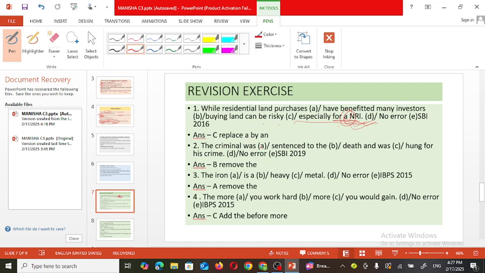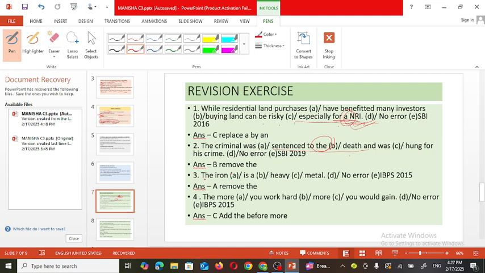Next, the criminal was sentenced to the death and was hanged for his crime. So the criminal was sentenced to the death. So there is no need to use the article the. Sentence to death is the punishment, so it must be used together. Sentence to death, there is no need to use an article. So the error is in the second part.